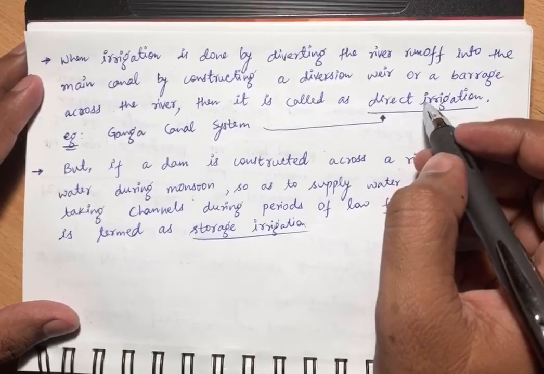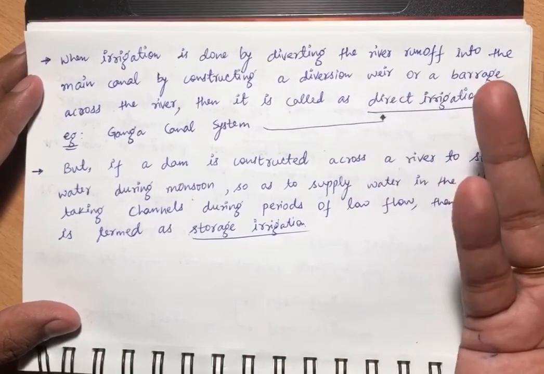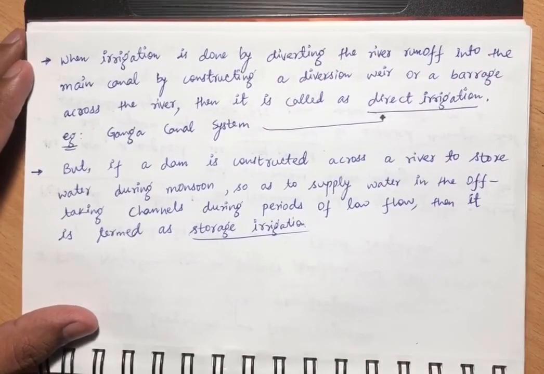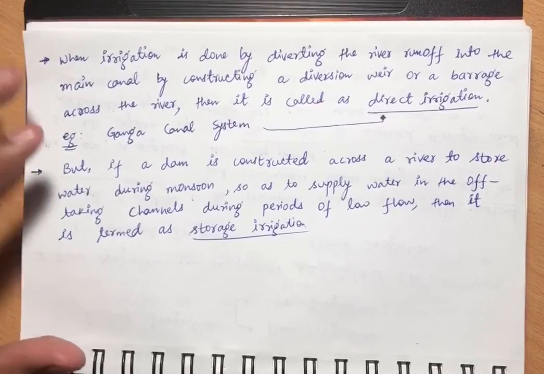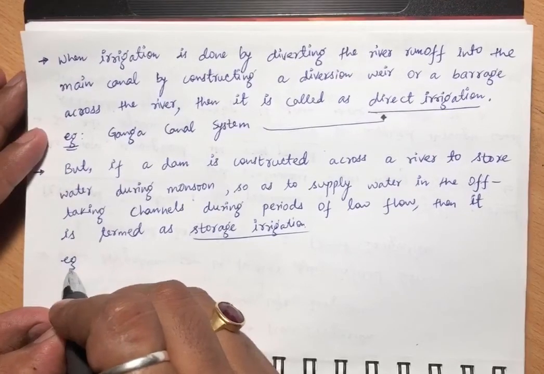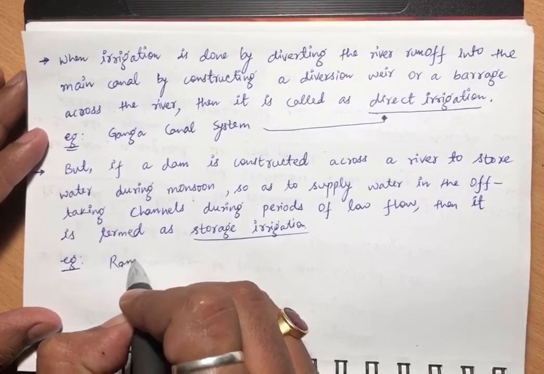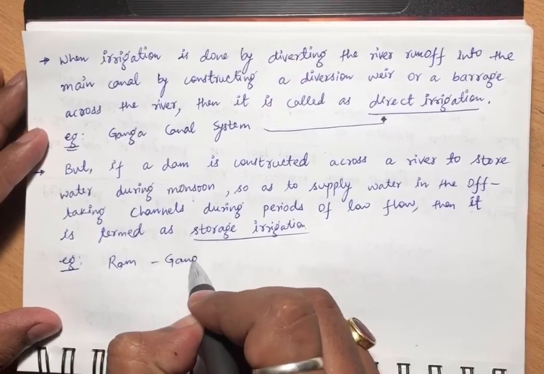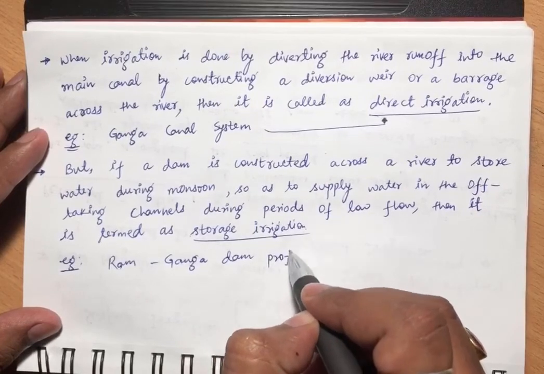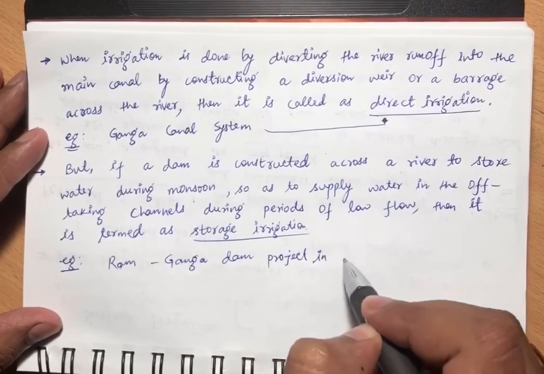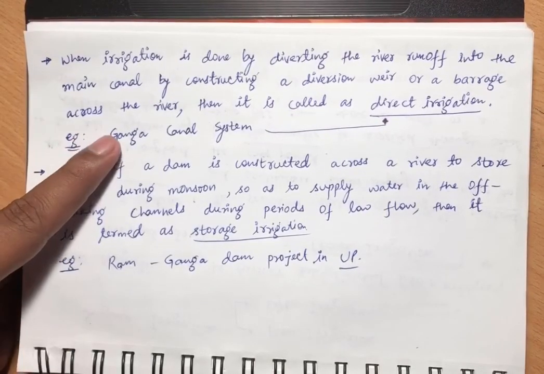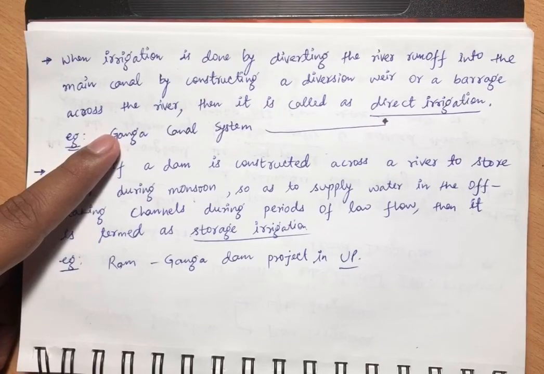Here we are taking water directly, so the name is direct irrigation. Here we are storing the water during monsoon, so that if rainfall is low, we can use that stored water. So the name is storage irrigation. An example is the Ram Ganga dam project in UP. It is a type of storage, and the Ganga canal system is a type of direct irrigation.